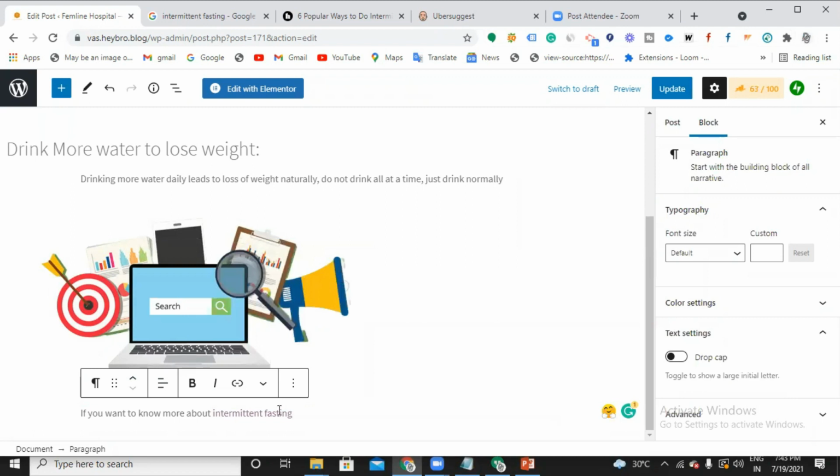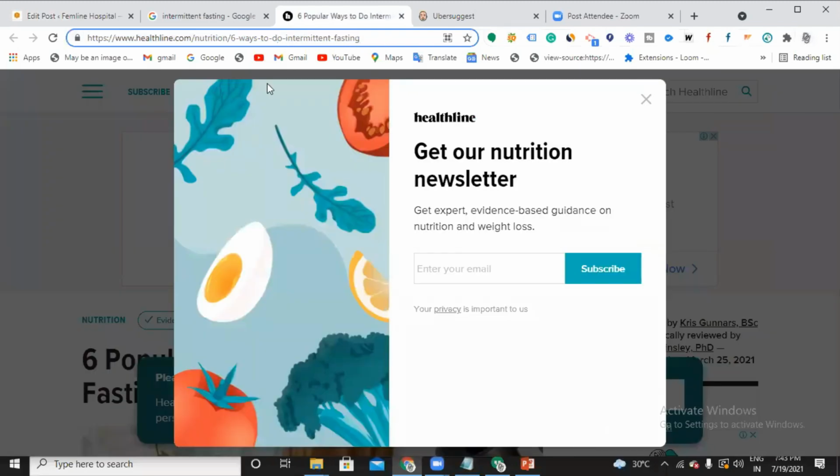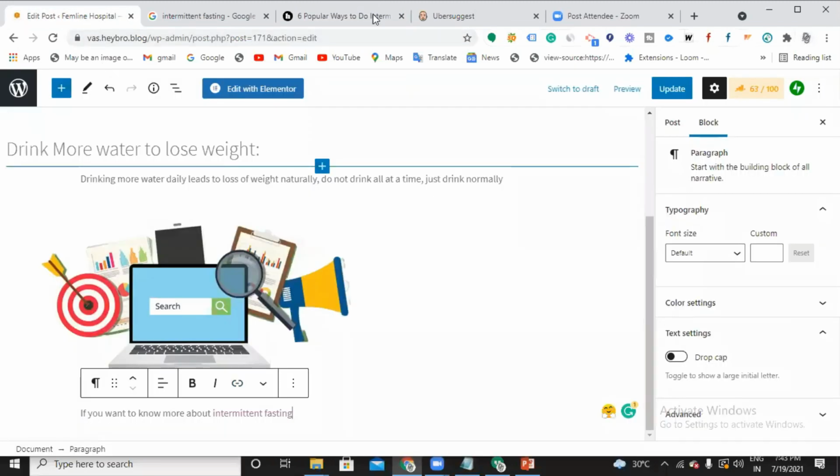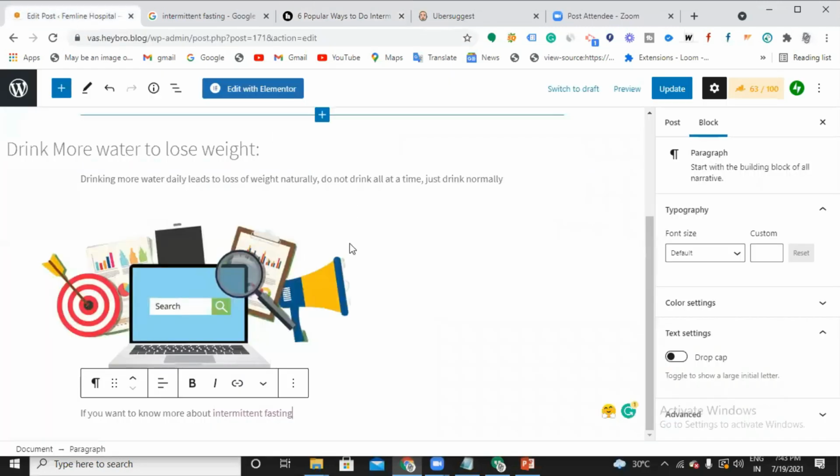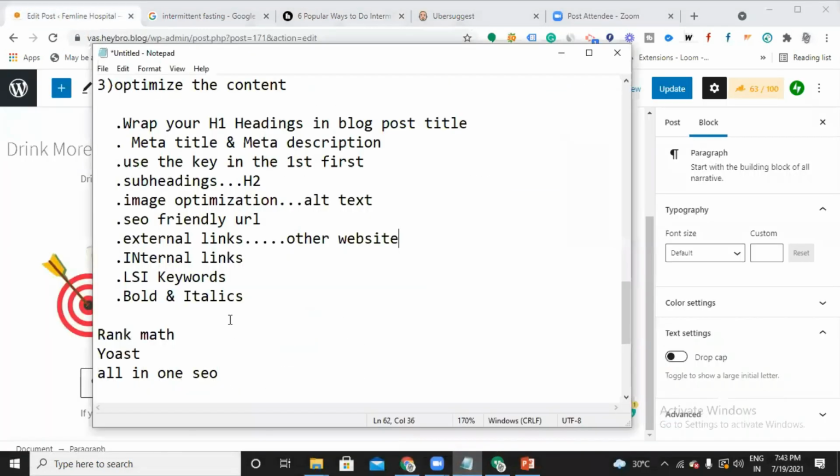That means when someone clicks this intermittent fasting, where will they be redirected to? They will be redirected to this. That helps, right? And this website is different and this website is different, right? That is called external. And one more thing you have is internal links. Internal links are within your site. So an external link is giving a link to another website. An internal link means giving a link from one page to another page in your site.